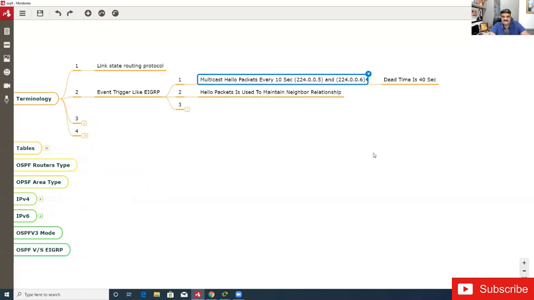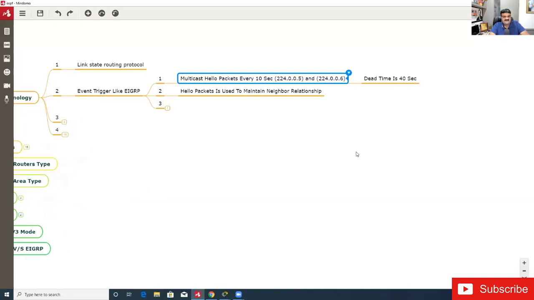But there is also a timer known as the dead timer. If my neighbor does not get an update from me within 40 seconds, my neighbor will remove me from its neighbor table.